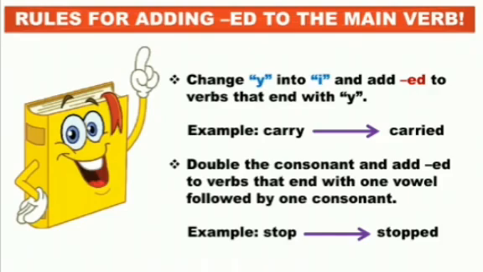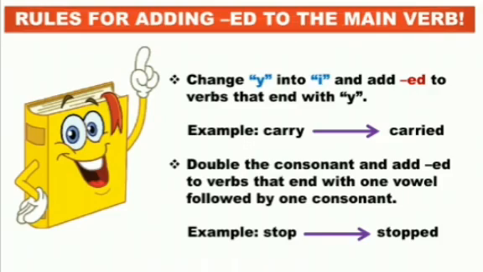The last rule is that we double the consonant and add ed to verbs that end with one vowel followed by one consonant. In some verbs we double the last letter of the verb by looking at the second last letter. For this purpose, we have to make sure that the second last letter in the spelling of the simple verb is a vowel.